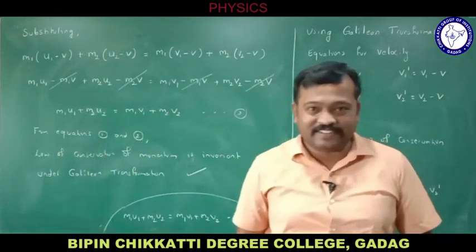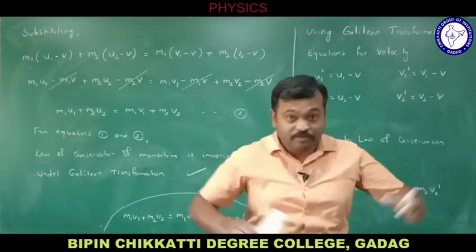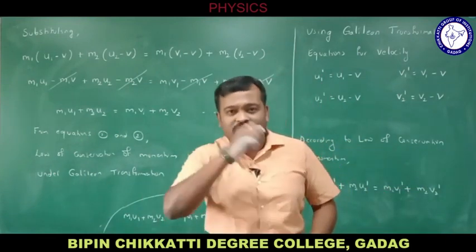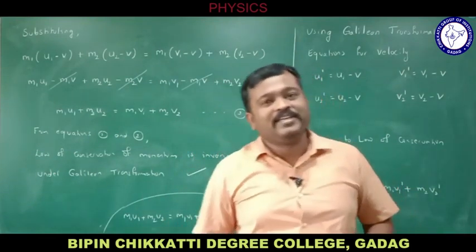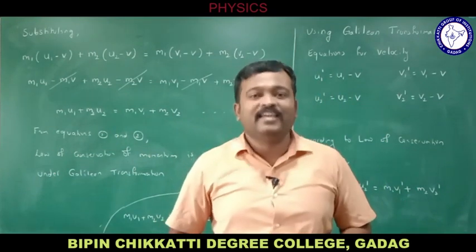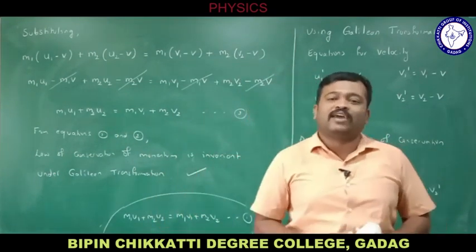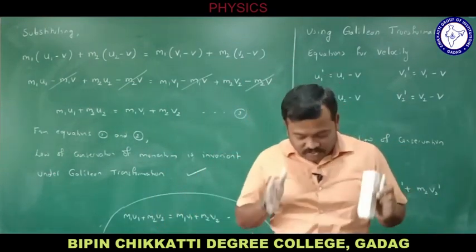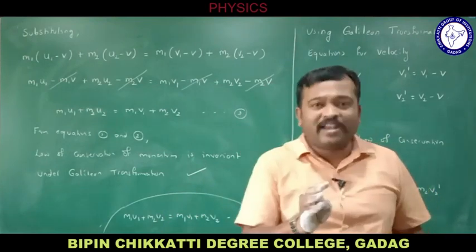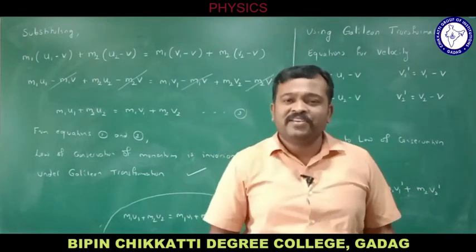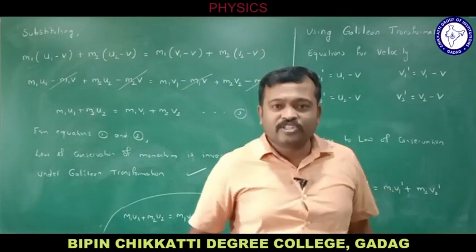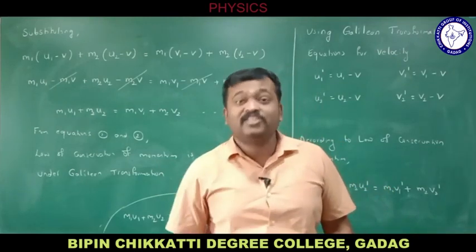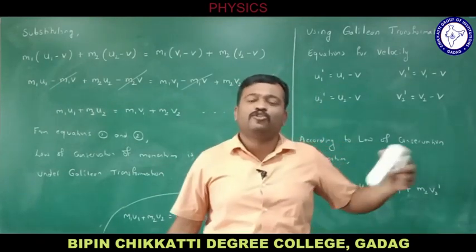So this is the derivation. In the examination, the question will be asked like this: show that the law of conservation of momentum is invariant under Galilean transformation, and you need to derive it like this. First, take two particles of mass m1 and m2, before collision and after collision. Use the law of conservation of momentum: total momentum before collision equals total momentum after collision.